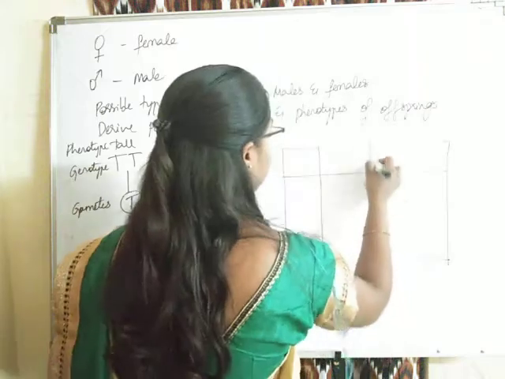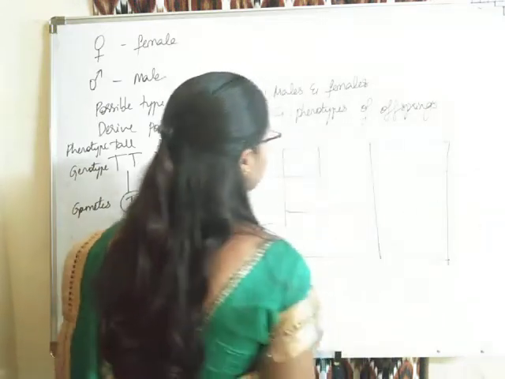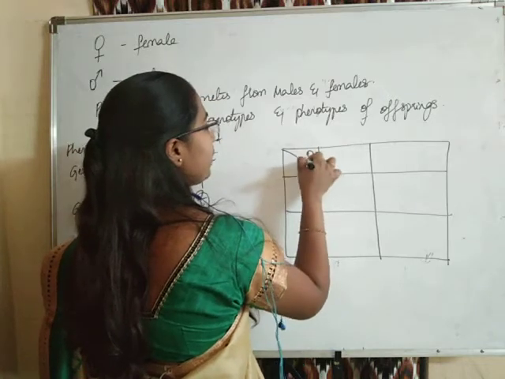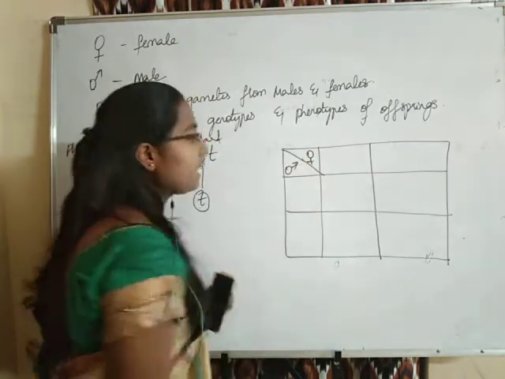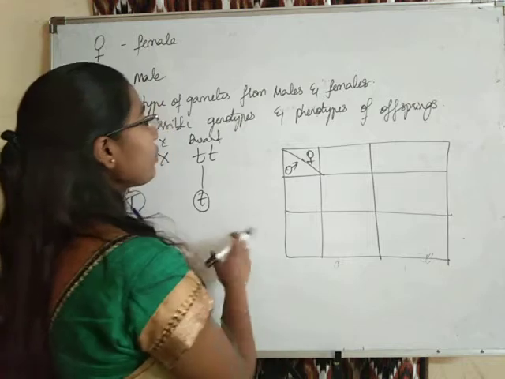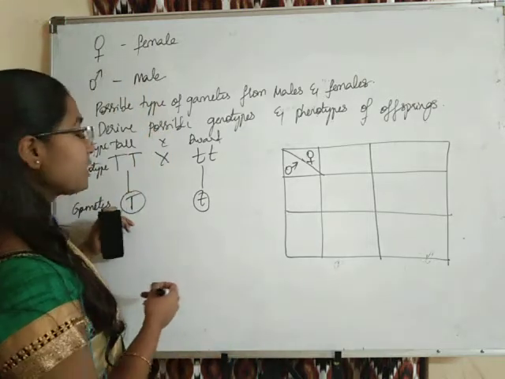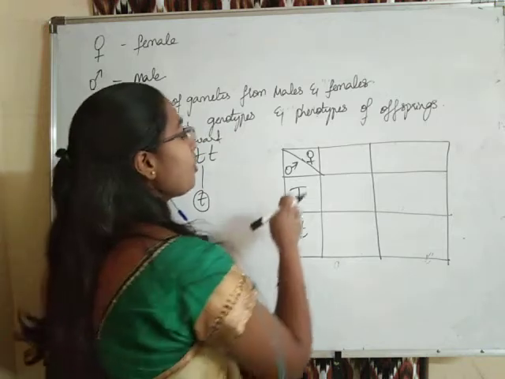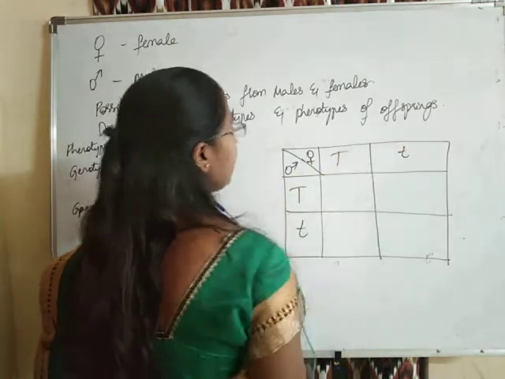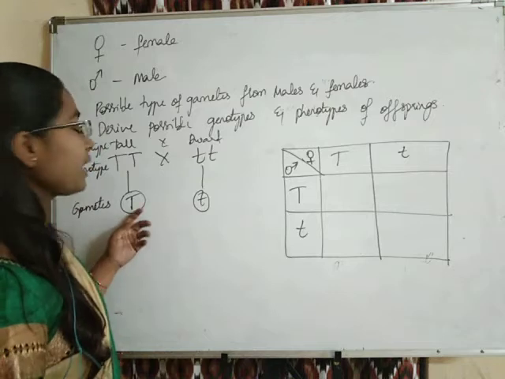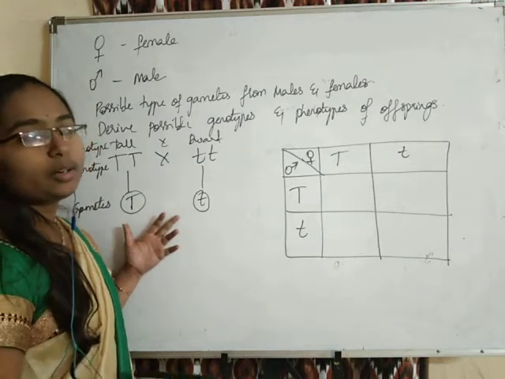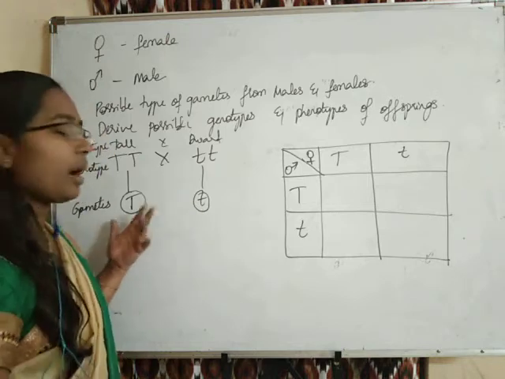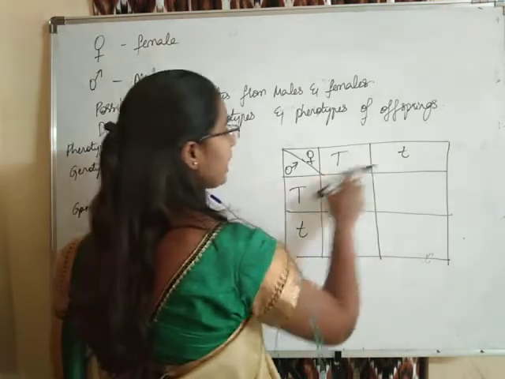Here we are going to draw a Punnett square. Here is the female, and on this side I have written male. The possible types of gametes can be capital T and small t. The egg can carry capital T or small t, or even the pollen can carry capital T or small t. So these are the possible types of gametes.